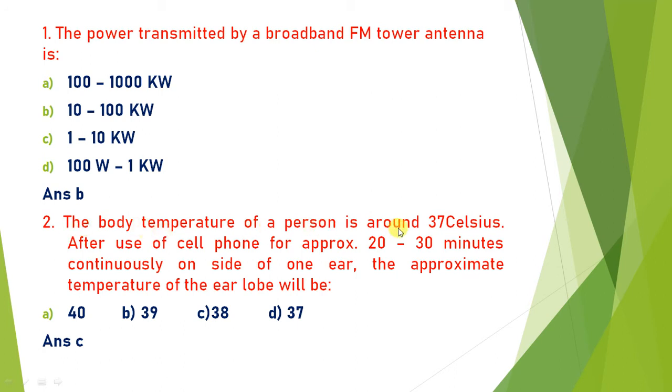The body temperature of a person is around 37 Celsius. After the use of a cell phone for approximately 20 to 30 minutes continuously on one side of one ear, the approximate temperature of the earlobe will be? This is one of the proven scientific concepts: if you use a mobile phone continuously for 20 or 30 minutes in the immediate vicinity of your ear, then the temperature of the ear increases by 1 degree Celsius. The body temperature is given as 37 Celsius, plus 1 degree Celsius gives 38 Celsius. So the approximate temperature of the earlobe will be 38. So the answer is C.